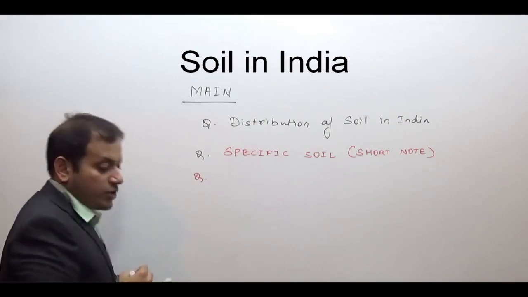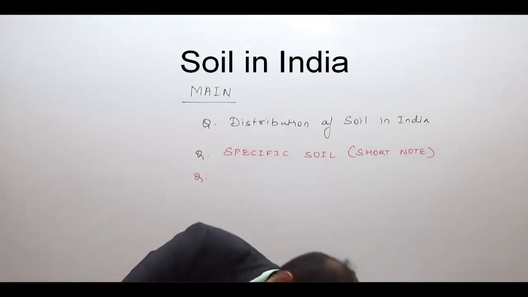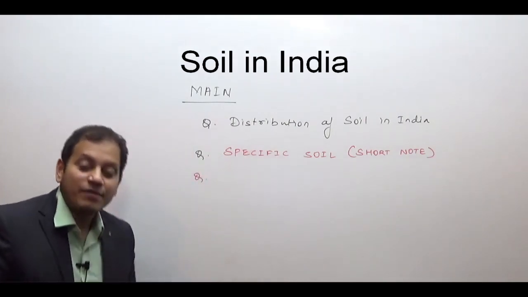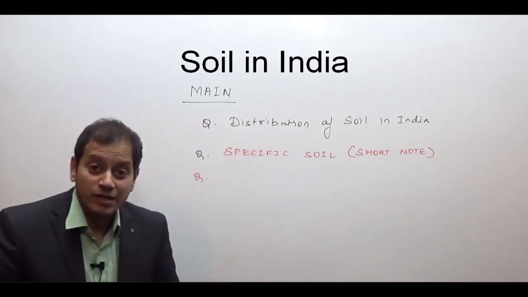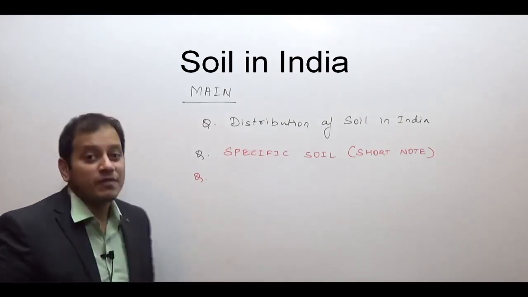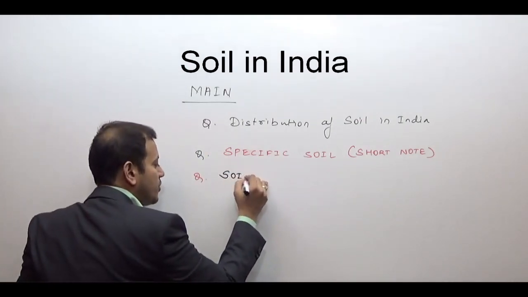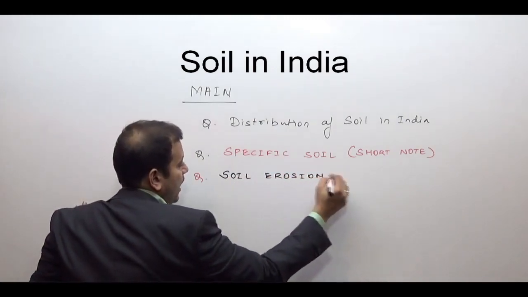And the third question which can come here is again related to environment and ecology, that is, the method of soil erosion, the method of soil conservation, and the problem of desertification, etc. in India, that is, the concept of soil erosion and conservation.